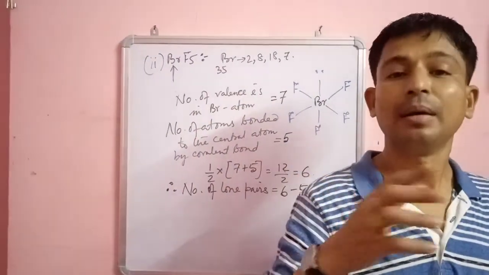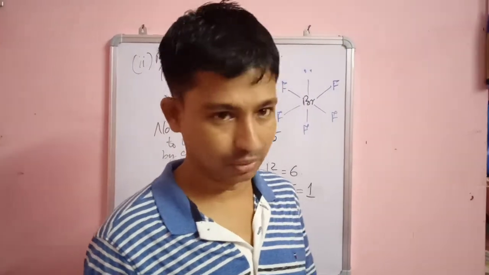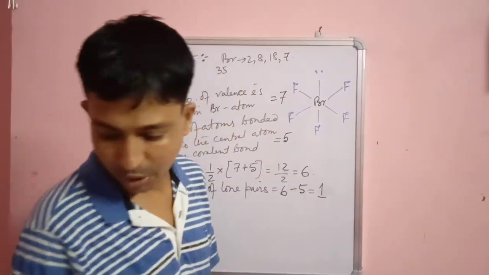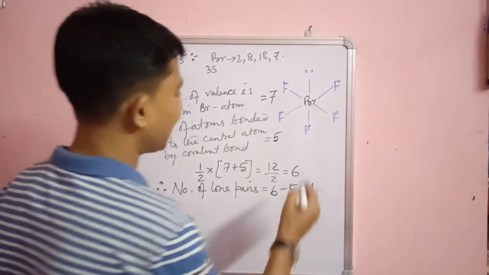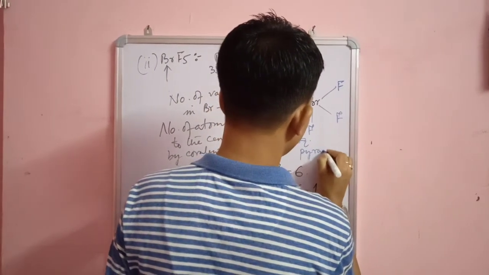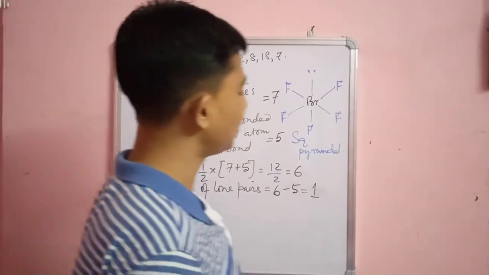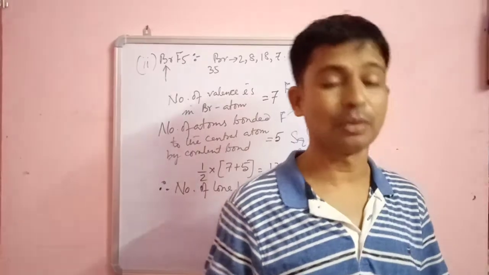The shape of the molecule gets distorted. So it disturbs the shape of the molecule, and the shape of the molecule will be square pyramidal. This is how, with this formula, you can easily find the shapes of molecules.